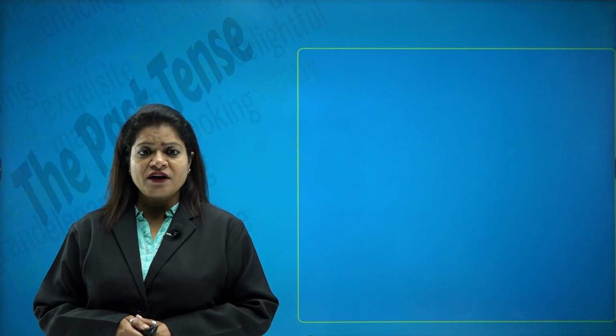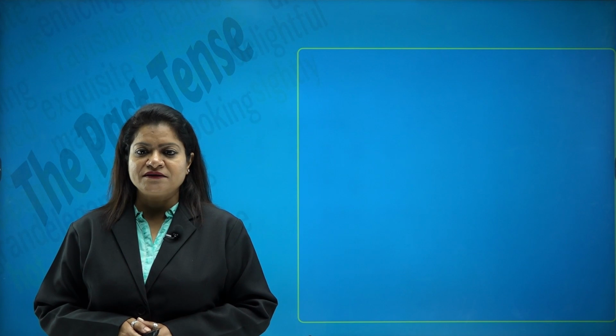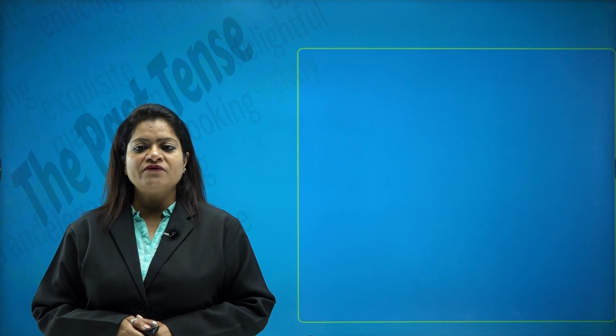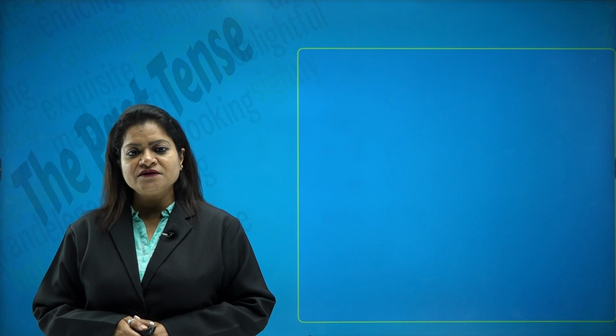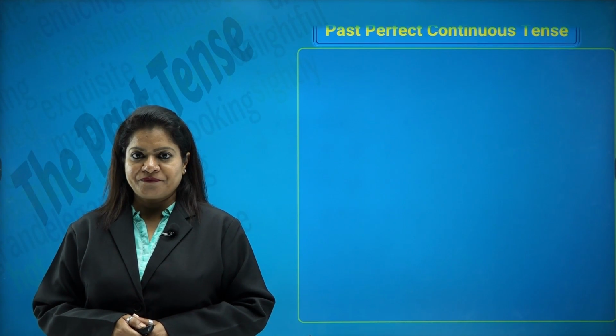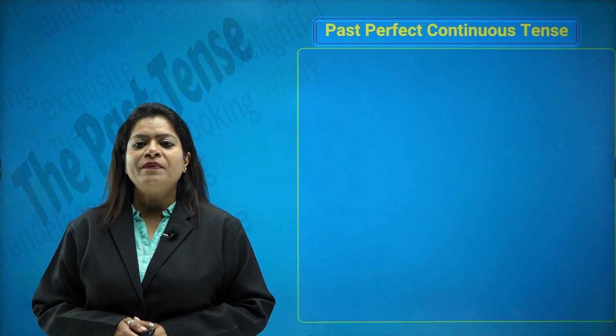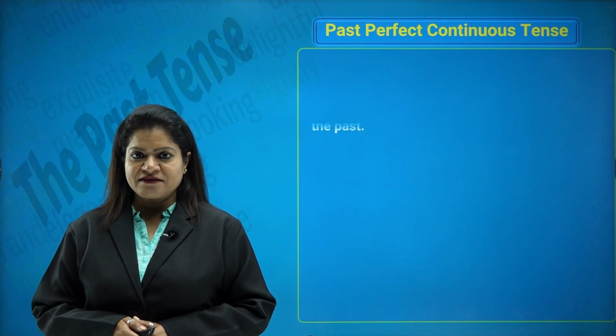Can we use has or have here? No, we can't. Why? Because has or have will be used with present tense only, and for the past tense we use had. Let's look at the past perfect continuous tense.